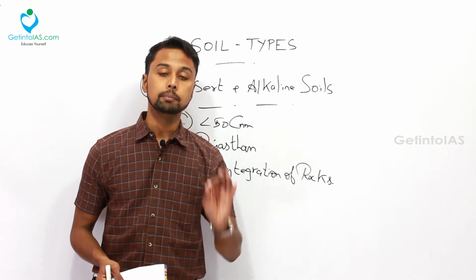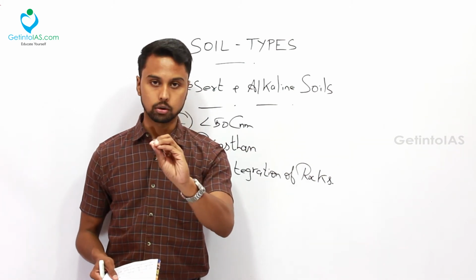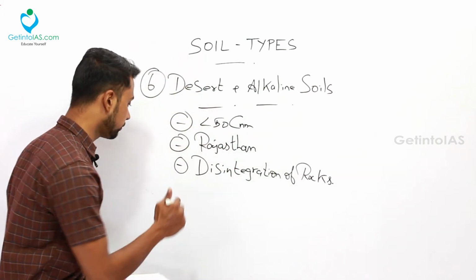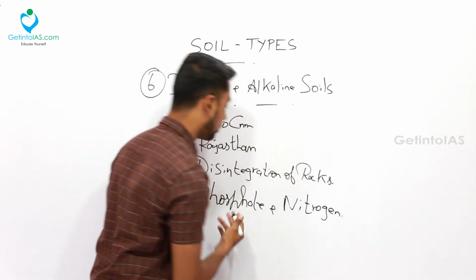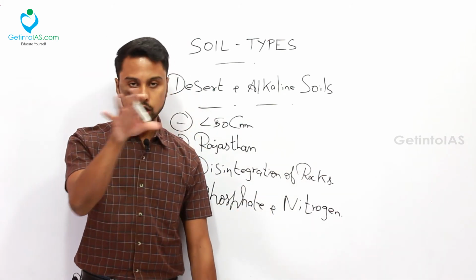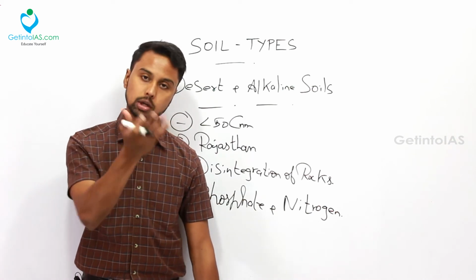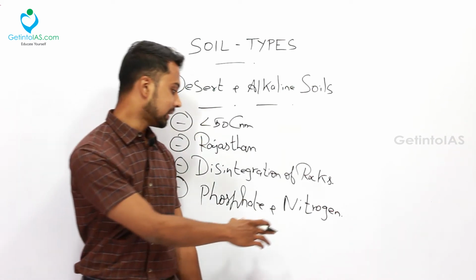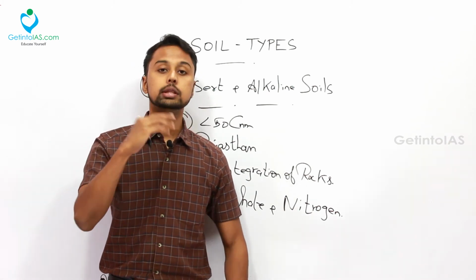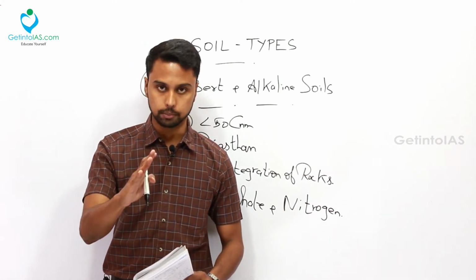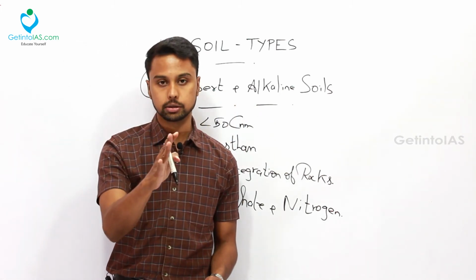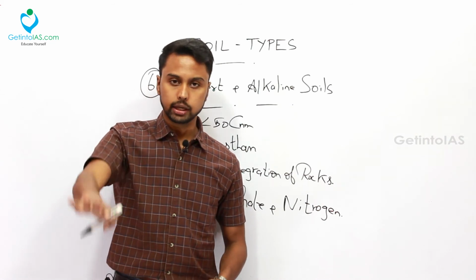But when there is adequate amount of rainfall, this soil can be fertile because of the presence of phosphate and nitrogen. Phosphate and nitrogen are present at adequate level in this soil. Also salt is there in huge amount, because of that it is infertile. But phosphate and nitrogen are adequate. So only when there is adequate amount of rainfall, this soil may turn into a fertile soil. That is with respect to your desert and alkaline soil. Alkaline means very salty in nature.